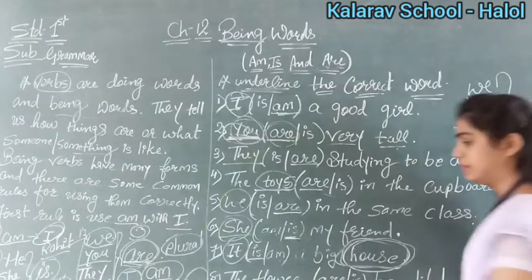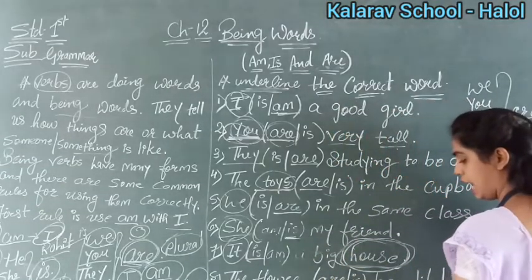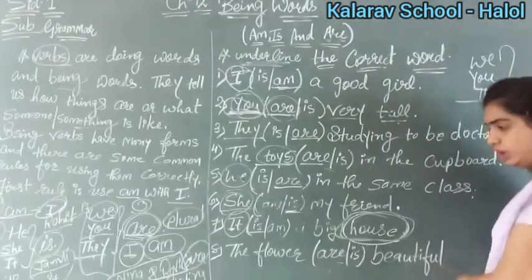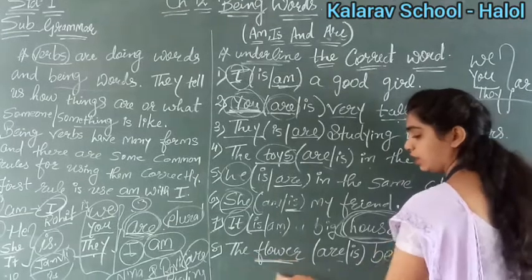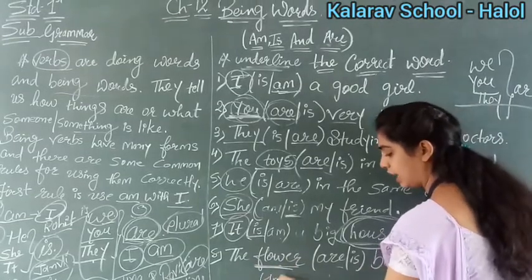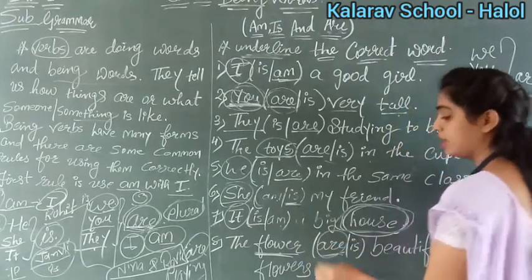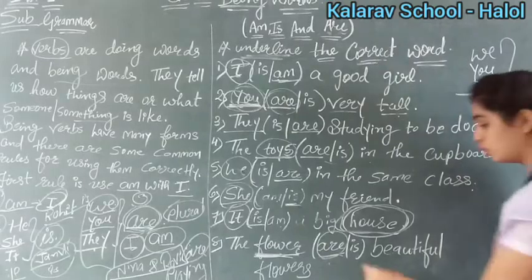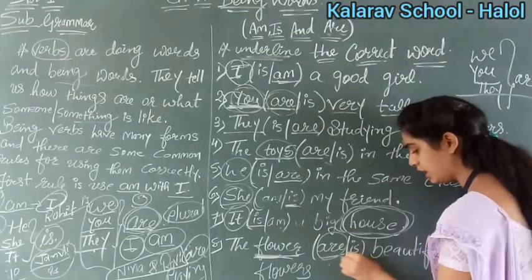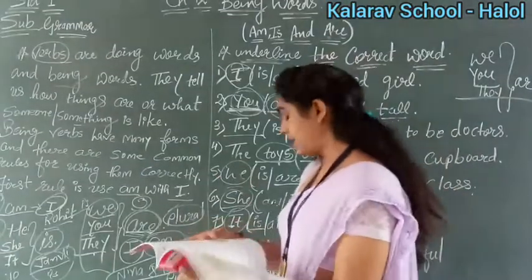Understood? Yes. Now see, the flower in the bracket are or is beautiful. Now here it is flower. Okay, if here it was flowers, what would we use? Are. समझ में आ रहा है? But यहाँ पे flower है. We are talking about only one flower, right? So here our answer will be is. Understood, children? Okay. Now see next.